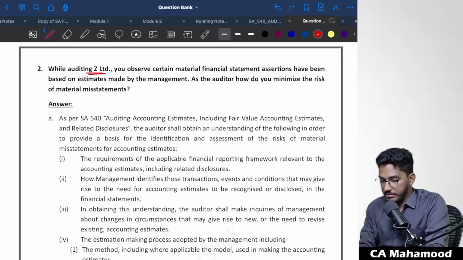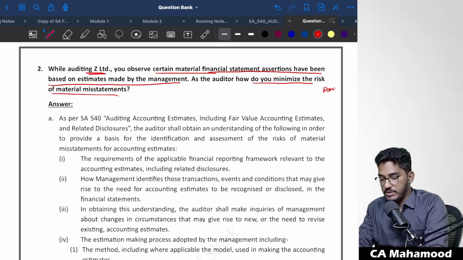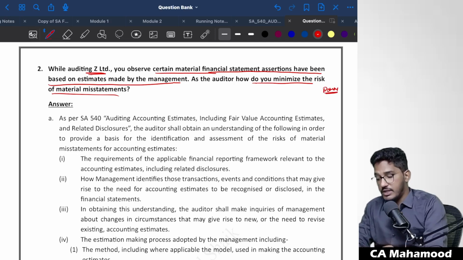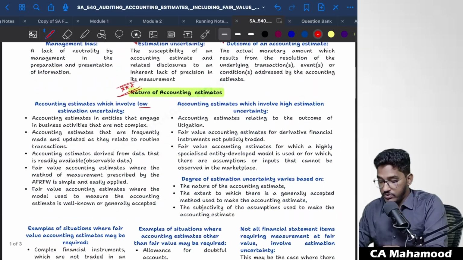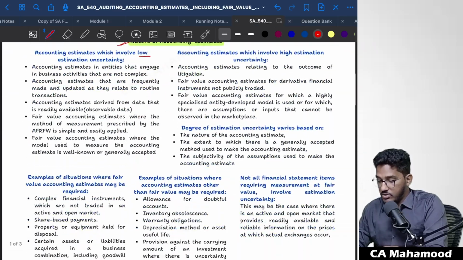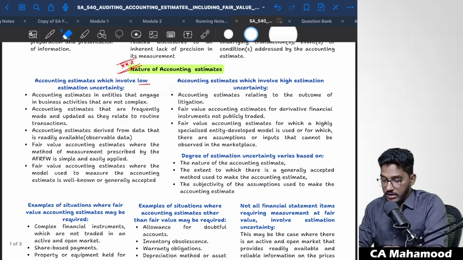While auditing Z Limited, you observe certain material financial statement assertions have been based on estimations made by the management. As an auditor, how do you minimize the risk of material misstatement? First of all, you need to identify the risk of material misstatement regarding accounting estimates. Once you have identified it, what steps can you follow to minimize it? If you remember the standard, what answer they have given is what things you can do in order to reduce the risk of material misstatement.